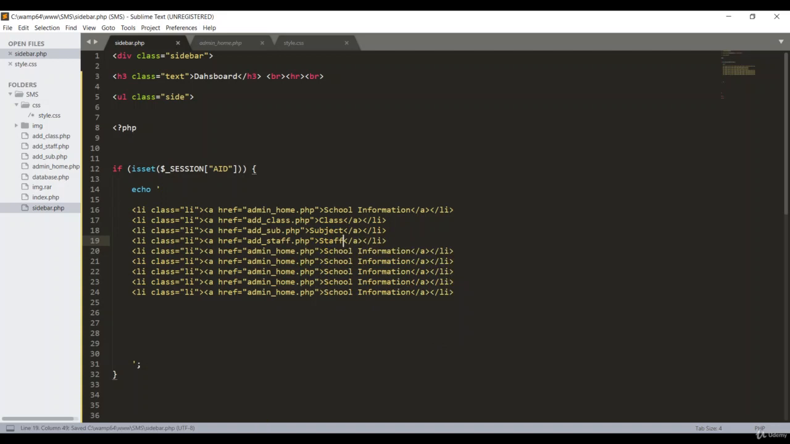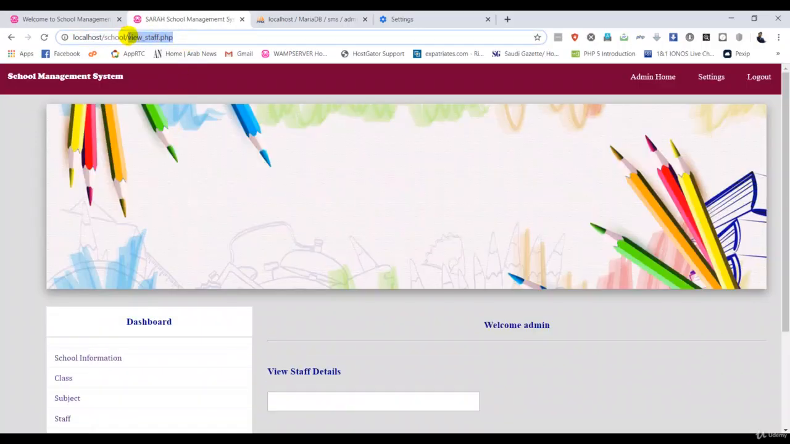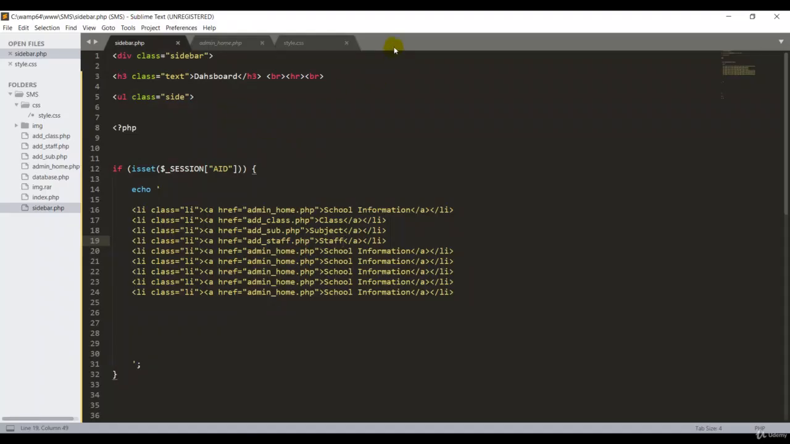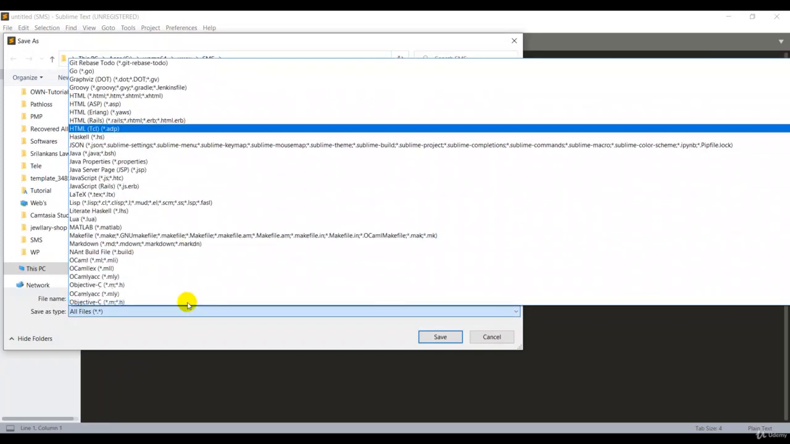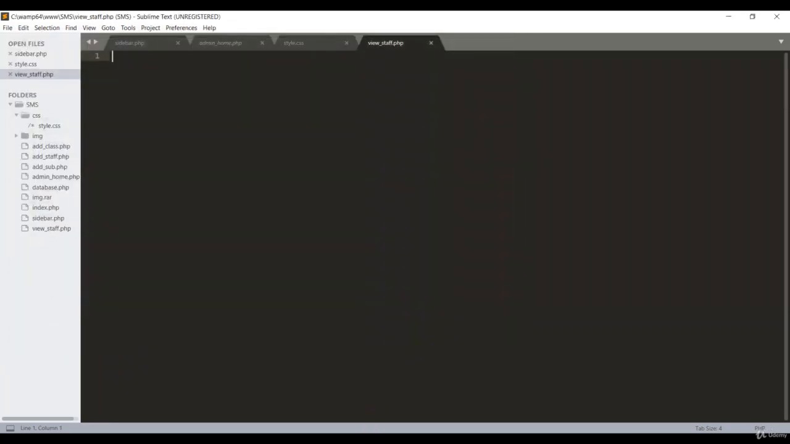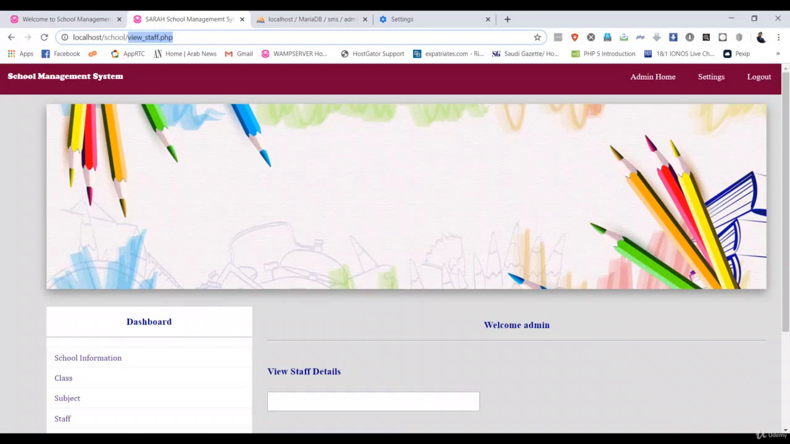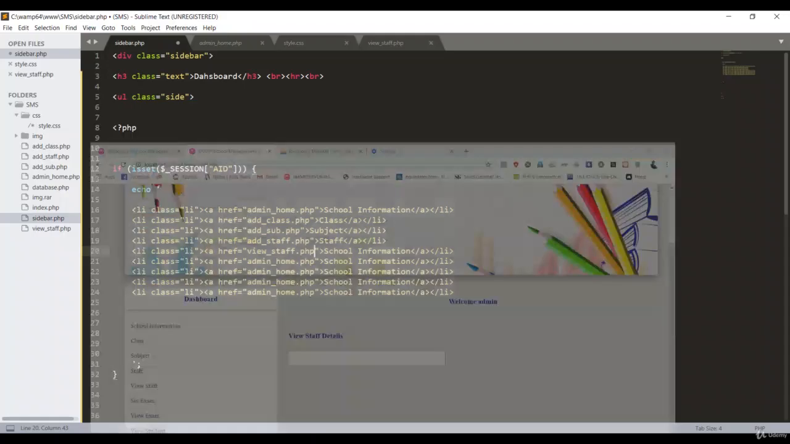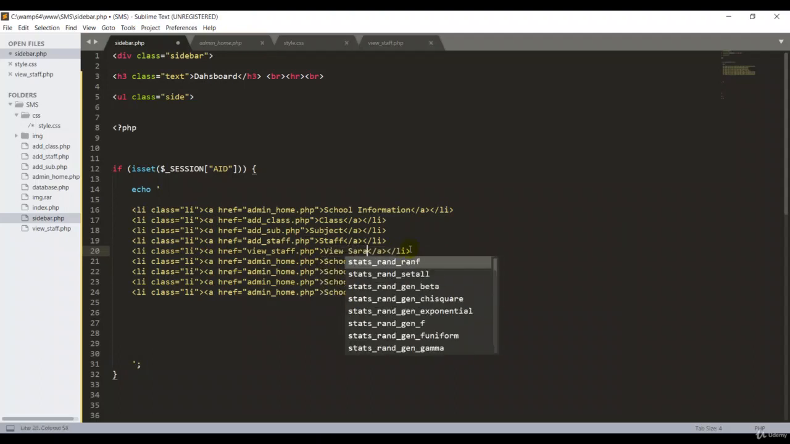Okay, good. Then we need the view. Click here, view_staff. So go back here and double click, File, Save. Okay, PHP extension, then save. So go back to sidebar.php. Remove this admin_home and put this one. Make sure all the names are the same, otherwise it won't work. So I have to put that name for this one, view staff, something like that. Okay, view staff.